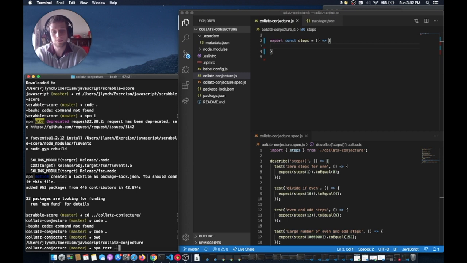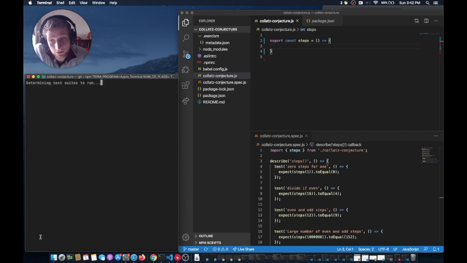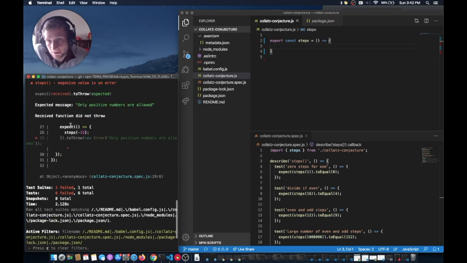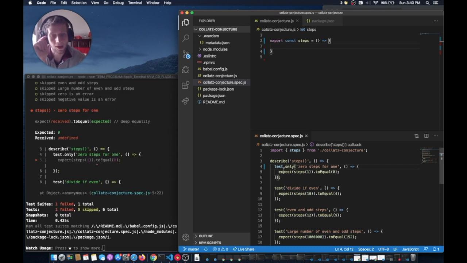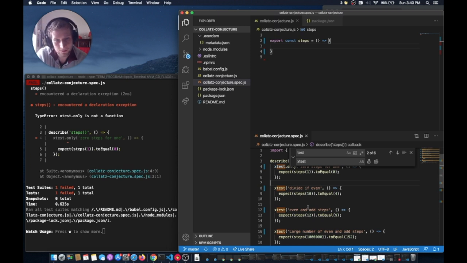So I'm going to run npm test and add the dash watch flag to this underlying command that it's running, which is just jest. And a lot of times when you first download this problem, all of these tests will have xtest.